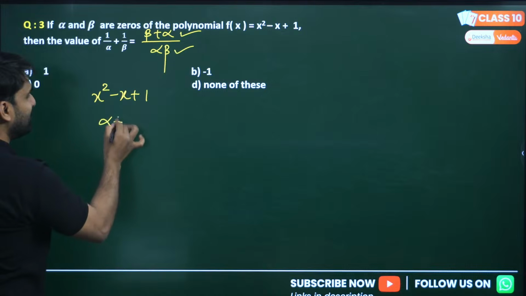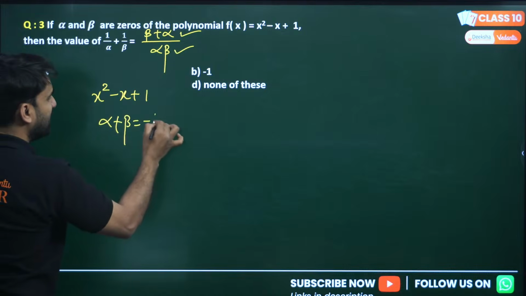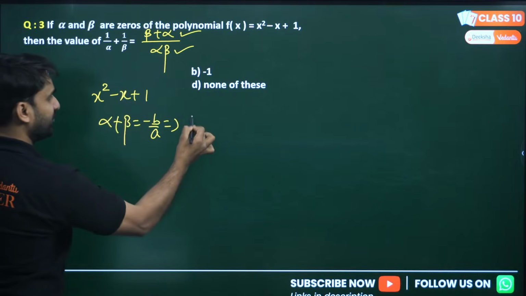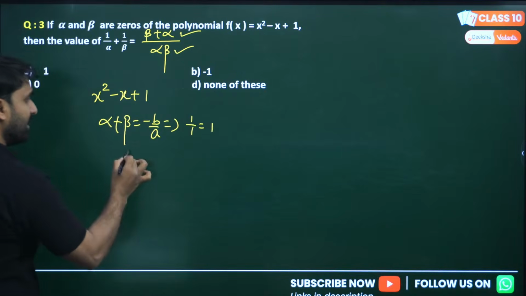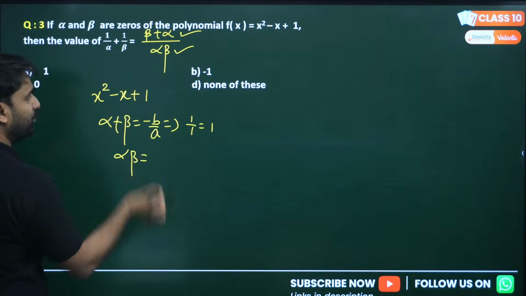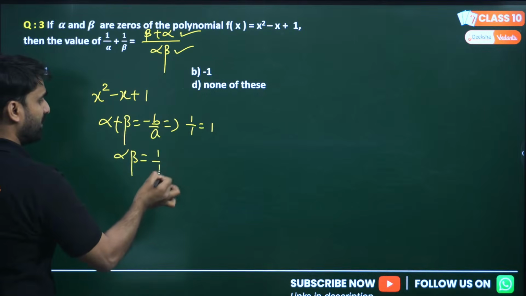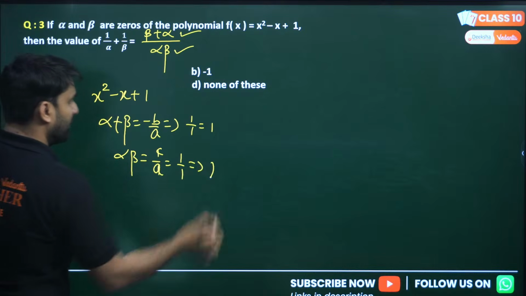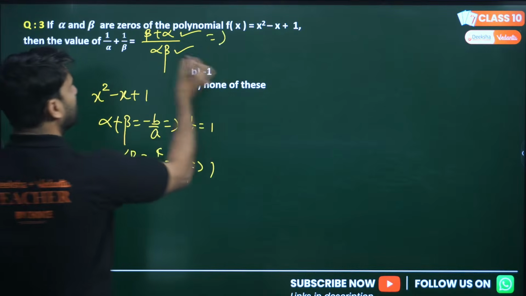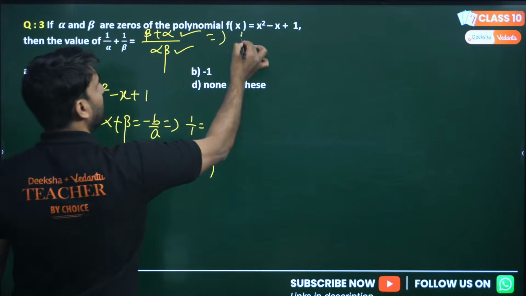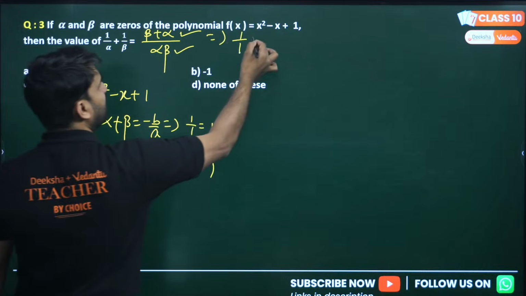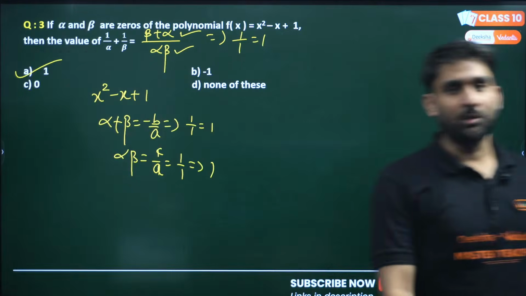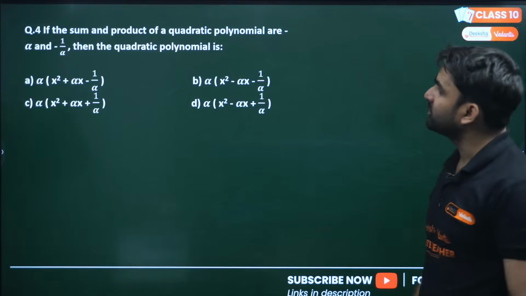So there is nothing special. Sum of roots will be minus b by a. And here minus b is what? 1 is already negative, so 1 by 1 will be 1. Now if I talk about alpha into beta, it is c by a. C is 1, so 1 by 1, which is equal to 1. So we can put the values here, no? Alpha plus beta is 1, and alpha into beta is 1. So 1 by 1 is equal to 1, the answer. Option number A.